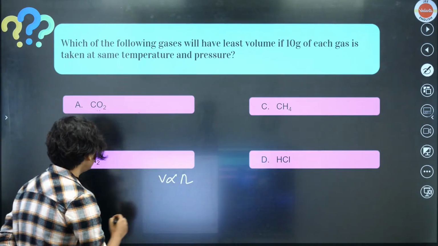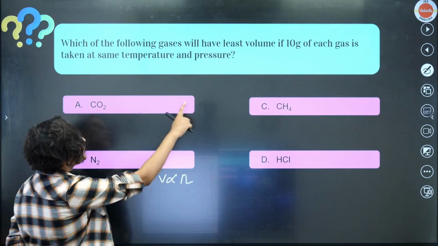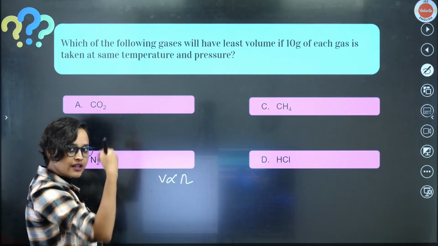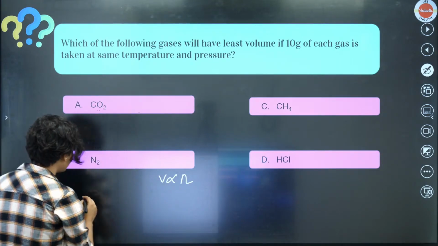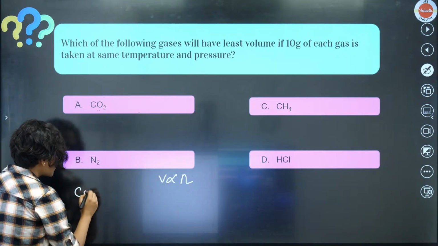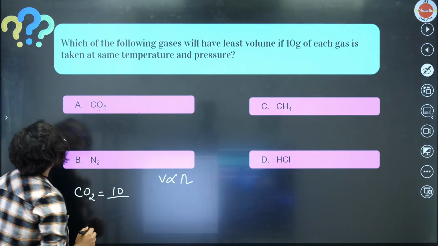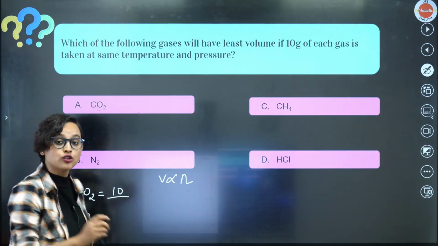Very good. Now what we have to do is, we are given the mass, 10 gram. Given mass divided by molecular mass, if you do, you will get it. For CO2, it will be 10 gram divided by 44, which we just calculated.